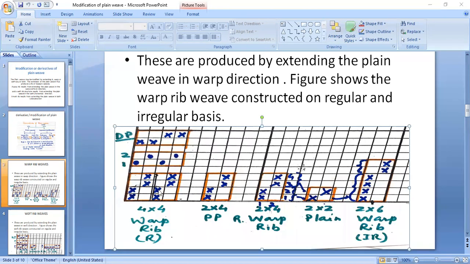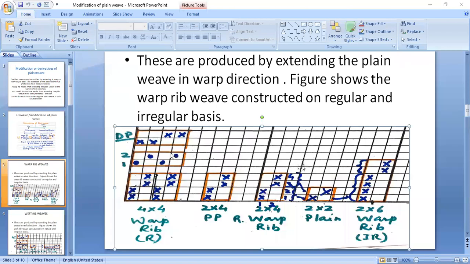And with the help of this draft and design, you can construct the lifting plan here. This is the first heald frame, and this is the first heald frame in the lifting plan, the corresponding heald frame. So here, for the first heald frame, the order can be seen here. It is 2 up, 2 down, and that can be copied on the first vertical space.